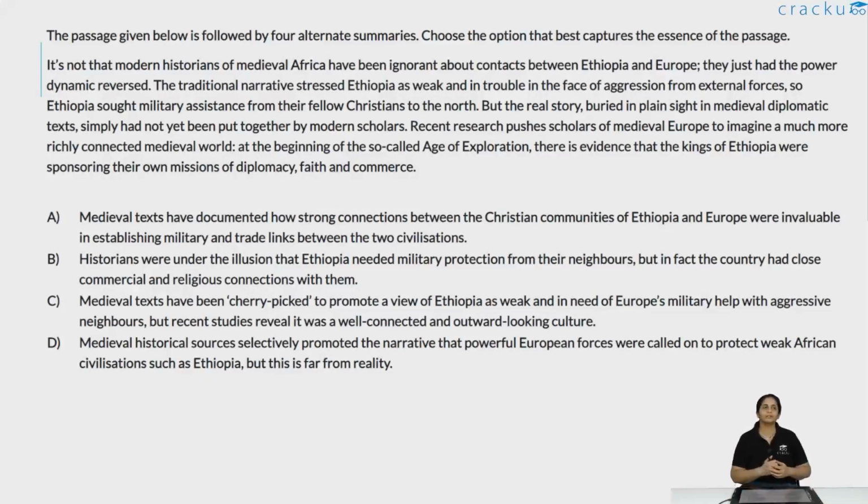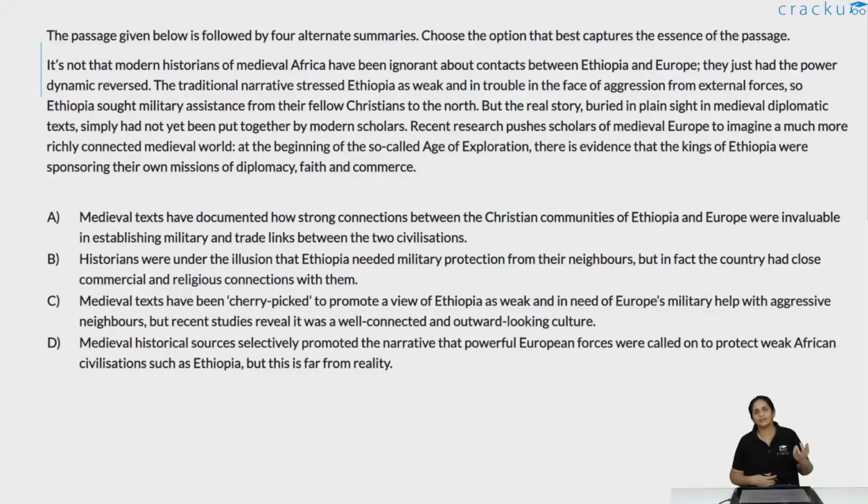So basically, what is being mentioned is that there was a narrative pushed earlier, though there was always evidence to support a more nuanced view. The narrative pushed was that Ethiopia is weak and reliant on its Christian countries in Europe, and dependent on them. But the truth is actually not that.